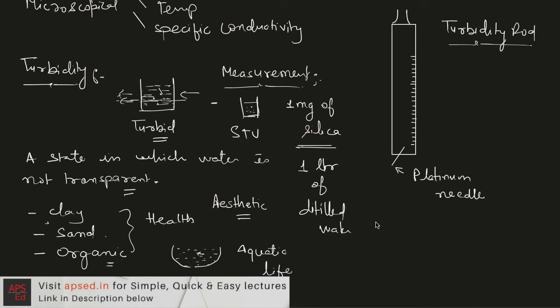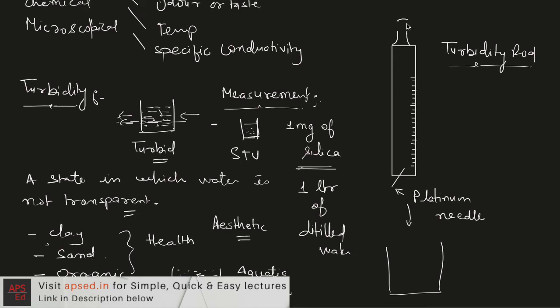So if we have a sample for which we want to measure the turbidity using a turbidity rod, we'll take the sample and then insert this turbidity rod and we'll put our eye at this level. At this level we'll put the eye and then we'll keep on lowering this turbidity rod in this sample, and the height at which we cannot see the needle, this needle here will be visible from this level.